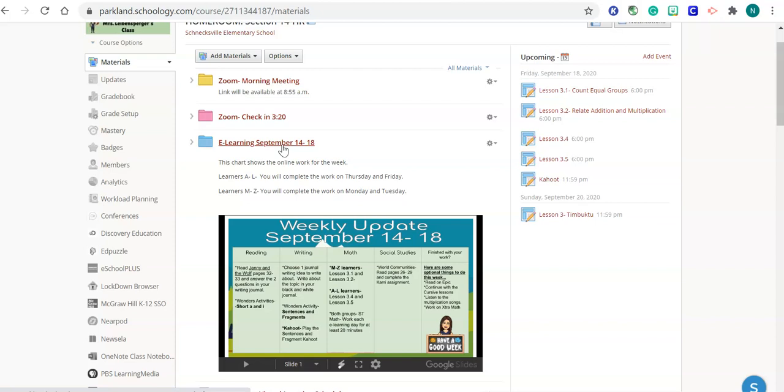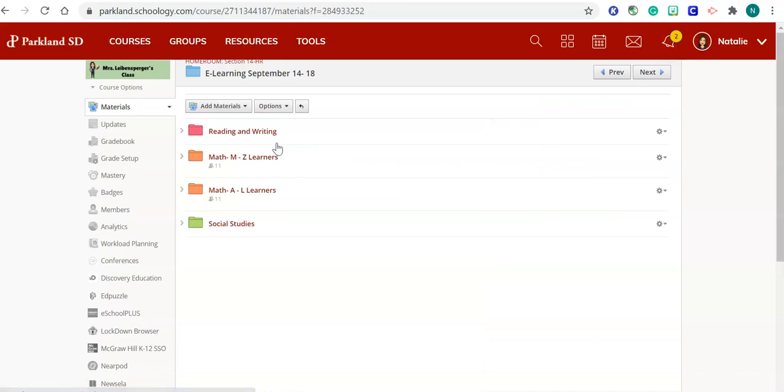So if you have a last name of A through L, you'll be doing this work on Thursday and Friday. And then if you have the last name beginning with M through Z, you'll do this work on Monday and Tuesday. So let's take a look at what you have for this week.